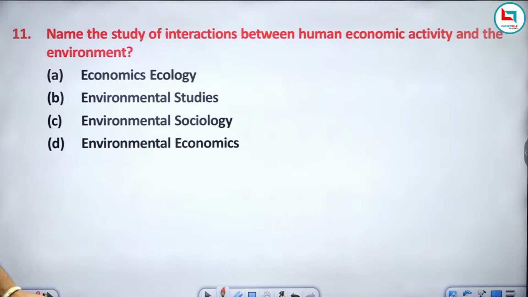Now the question is: name the study of interactions between human economic activity and the environment. Economics, ecology, environmental studies, environmental sociology, environmental economics. Tell me the answer fast.